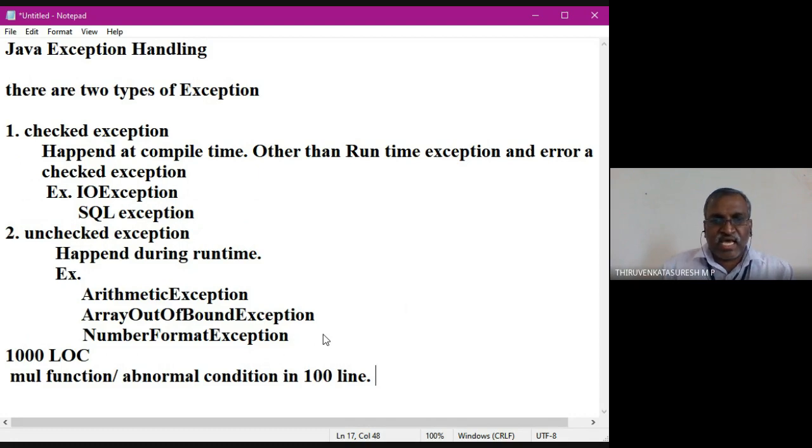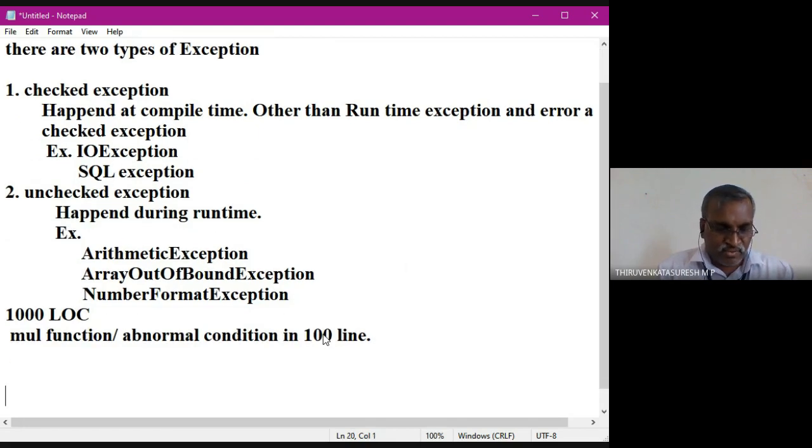That is called runtime exceptions. It will be handled by the Java program itself. There is no need for user intervention. The program never comes out. The program is going to execute, complete all the 1000 lines and come out. So that is called the exception handling mechanism in Java.